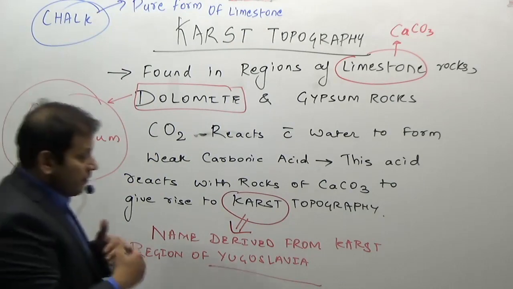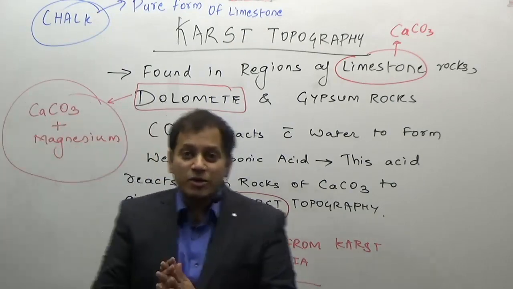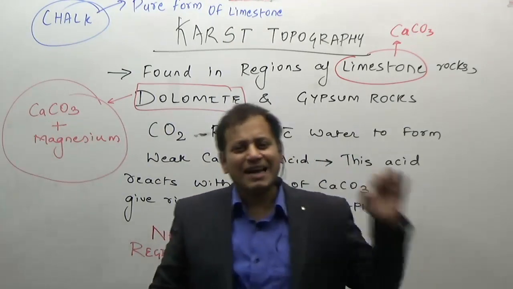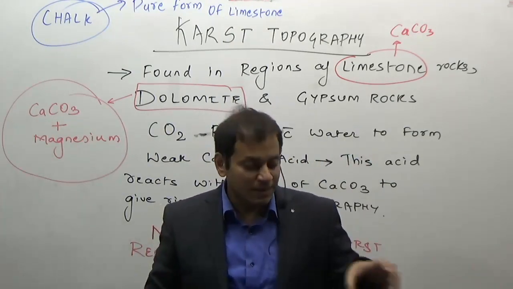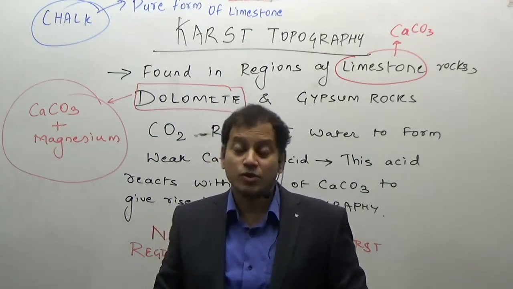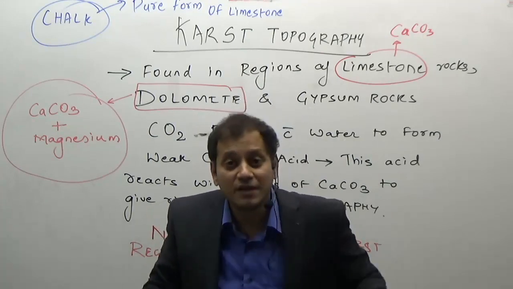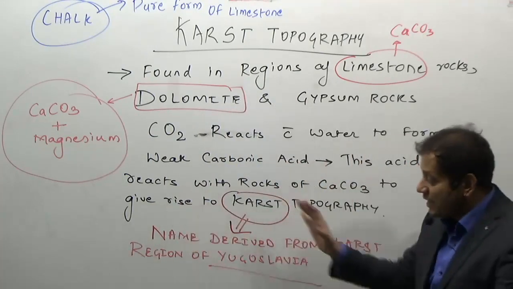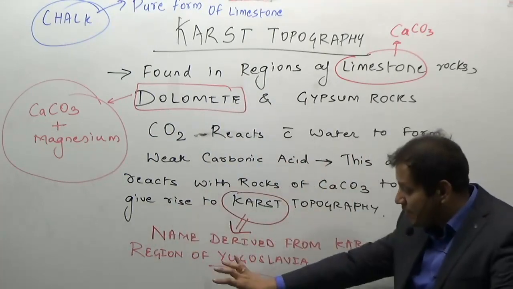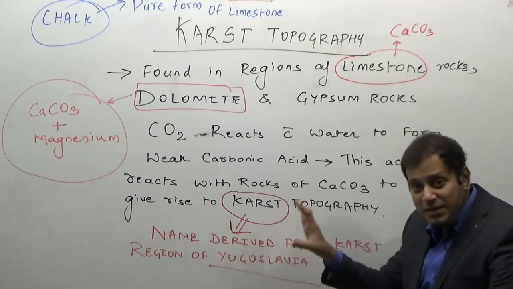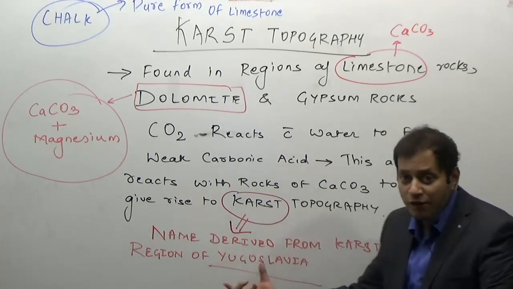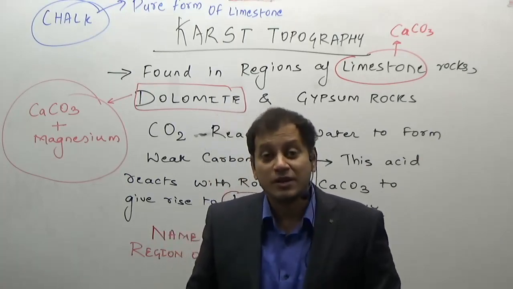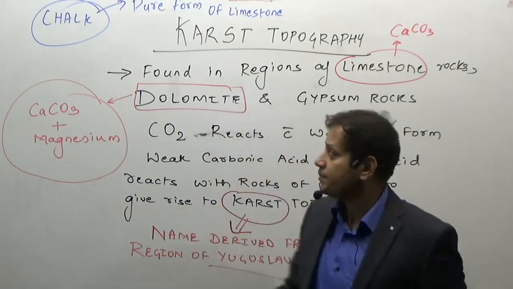Now the topography which is formed in this region is very peculiar. How it is peculiar we are going to study. This is very simple and generally only for preliminary examination, except they may ask you the question, what are the characteristics of karst topography. So what is this topography? It is found in the regions of limestone. Why is it known as karst topography? Because it was first studied and best developed in the karst region of Yugoslavia. Later, at the end of the lecture, I will give you the other important karst regions of the world.